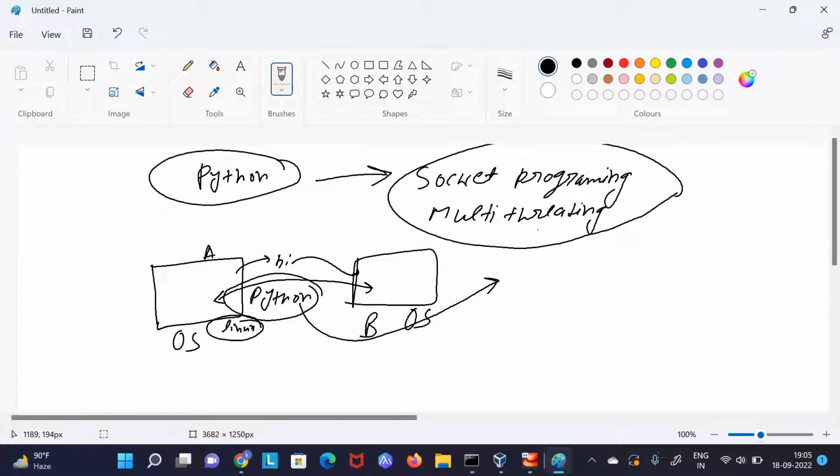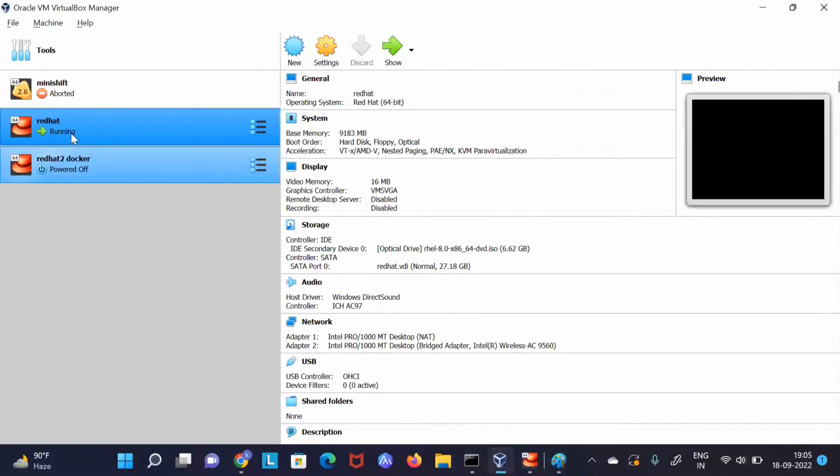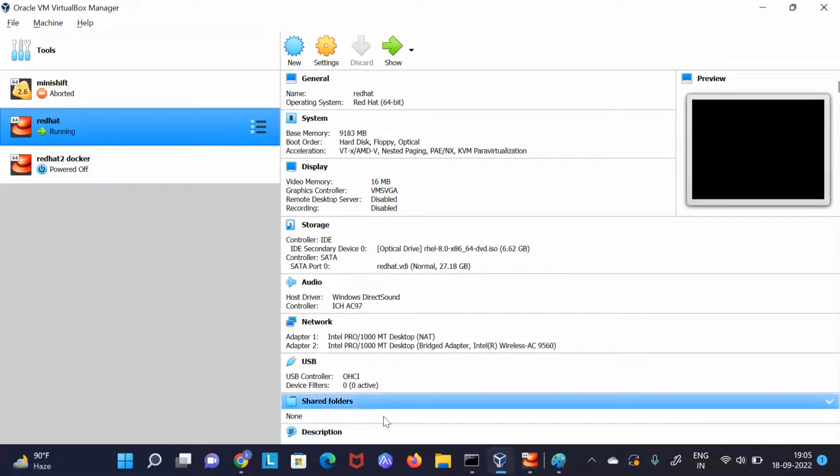Now let's see how we can do it. Here I need two operating systems. How can I arrange two operating systems? I think most of you know about the concept of virtualization. Here I have VirtualBox, and in VirtualBox you can see I have one Red Hat operating system running. If you don't know about it, no problem. You can go to AWS Cloud and launch one operating system from there.